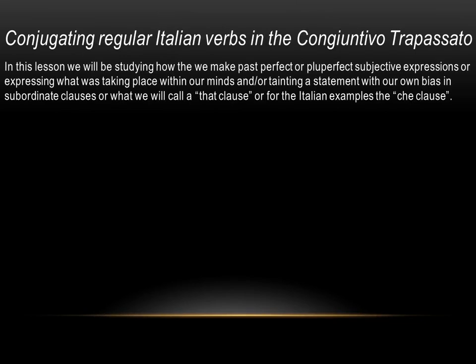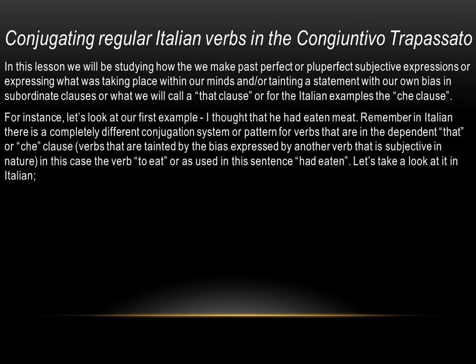In this lesson we'll be studying how we make the past perfect or pluperfect subjective expressions, or expressing what was taking place within our minds, and attaining a statement with our own bias in subordinate clauses, or what we will call a that clause, or for the Italian examples, the che clause. For instance, let's look at our first example. I thought he had eaten meat.